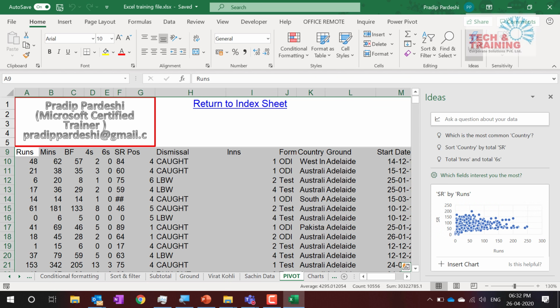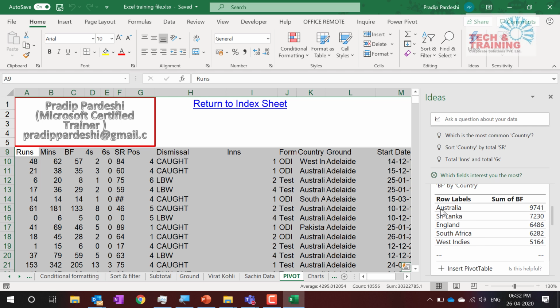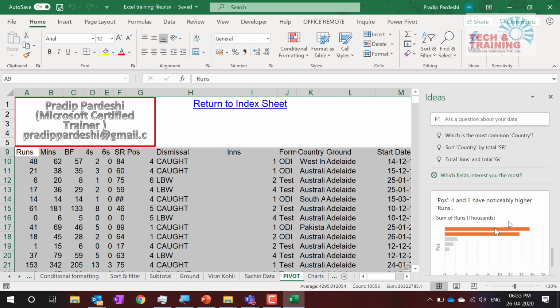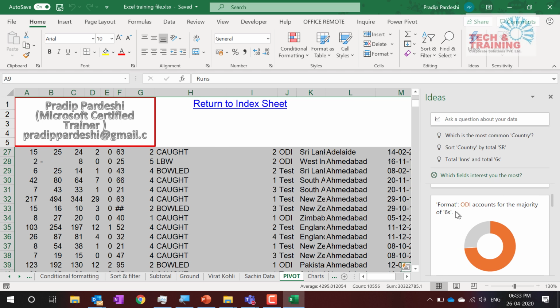Okay. Now here it says strike rate by runs. This is not very useful. But here it has given us the number of balls he has faced against each country. Now you can see dismissal caught has noticeably higher sixes. That means when Sachin was trying to hit, he got caught. Most of the time in the matches when he hit more sixes, he was also caught out. This insight has identified that positions 4s and 2s have noticeably higher runs. So here we have got 2 runs. Similarly I've got 35 different records. Here you can see that ODI has more sixes. So he has hit more sixes in ODI.